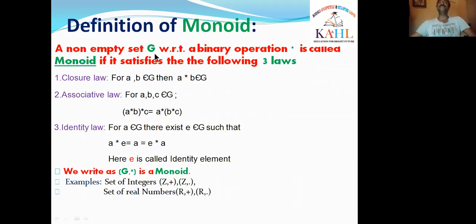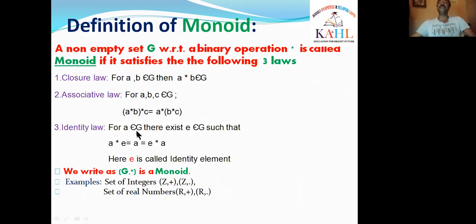A non-empty set G with respect to a binary operation star is called monoid if it satisfies the following three laws. What are they? First one is closure law. We have already learned it. The second one is associative law. The third one is identity law. The third one and the new one is identity law. What is the identity law?